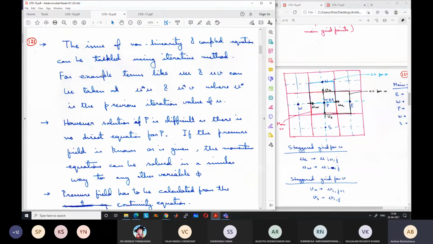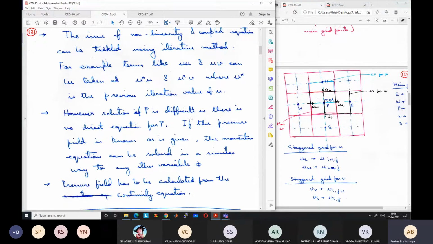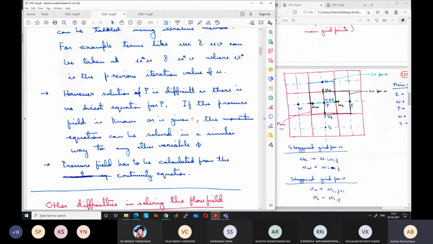Somehow we have to turn an equation which does not have any pressure term into an equation of pressure, which is not very straightforward. So some clever algorithms have been devised for that. That is what we are going to study today: a couple of algorithms on how the pressure equations have been derived, so how pressure has been related to the continuity equation.